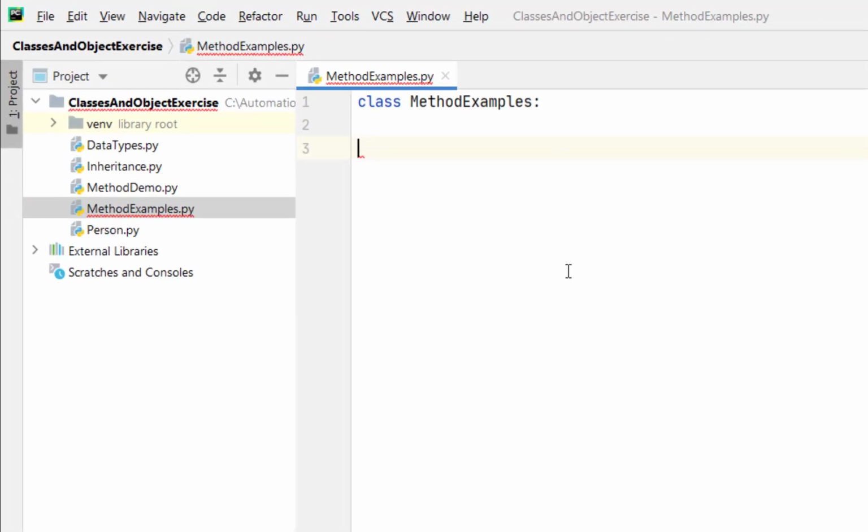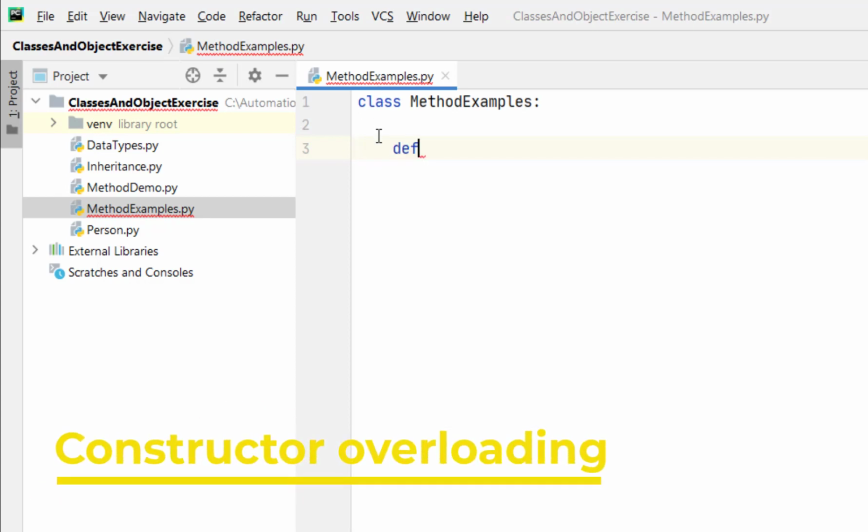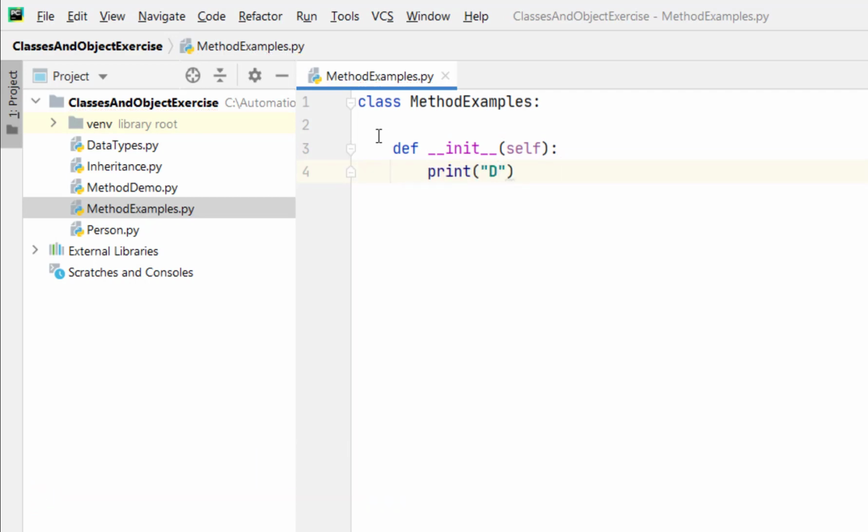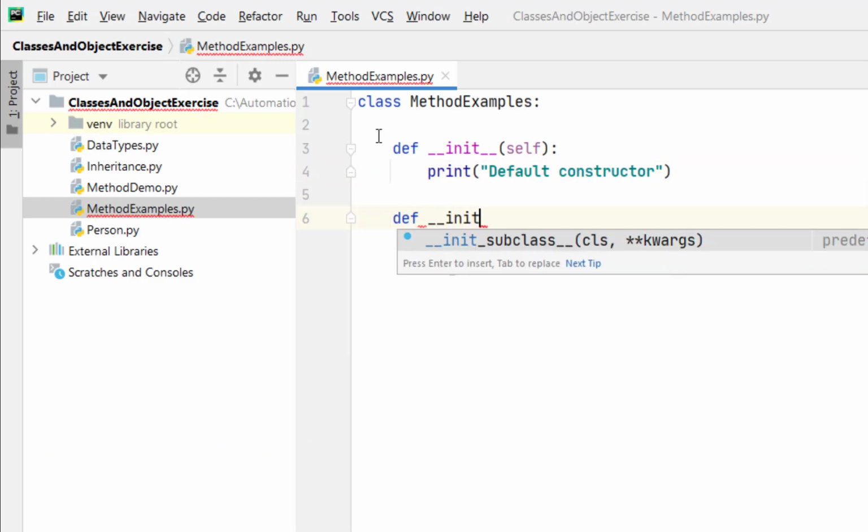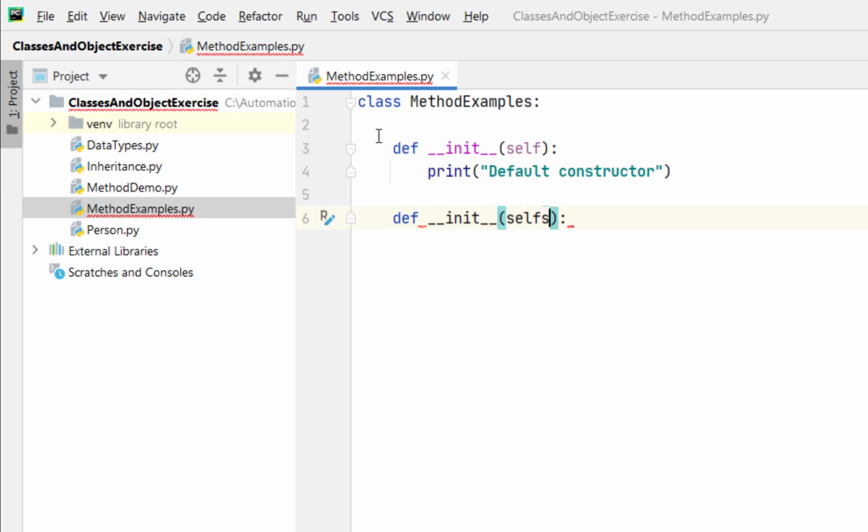Now let's have a look at constructor overloading in Python. Let's define some constructors here. In it, I just define a default constructor with no parameter. Default constructor. Now let's define another constructor which takes at least one parameter.